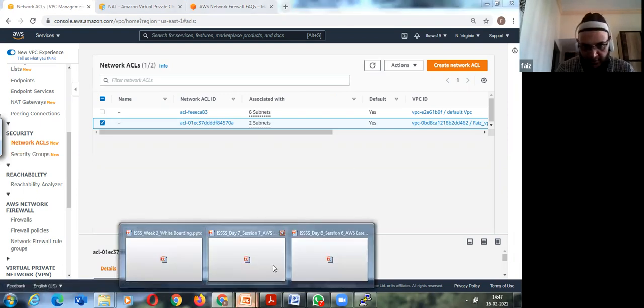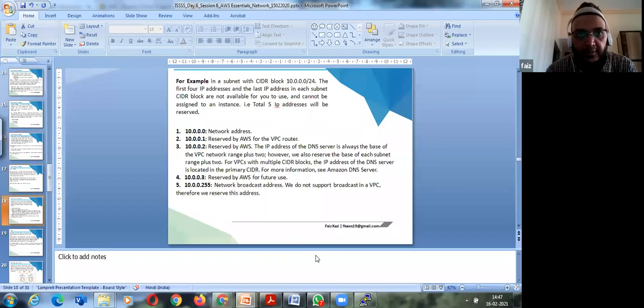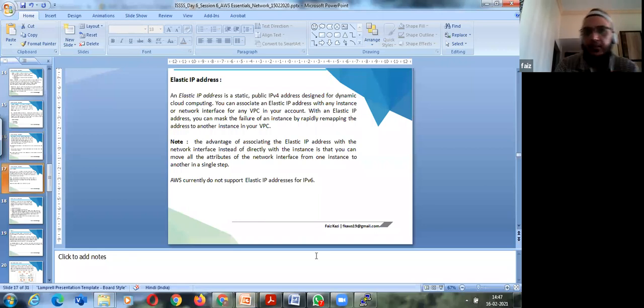So let's see what I mean by that. I saw that an elastic IP is a static IP address. The advantage of associating an elastic IP address with the network interface, instead of directly with the instance, is that you can move all the attributes of the network interface from one instance to another in a single step.